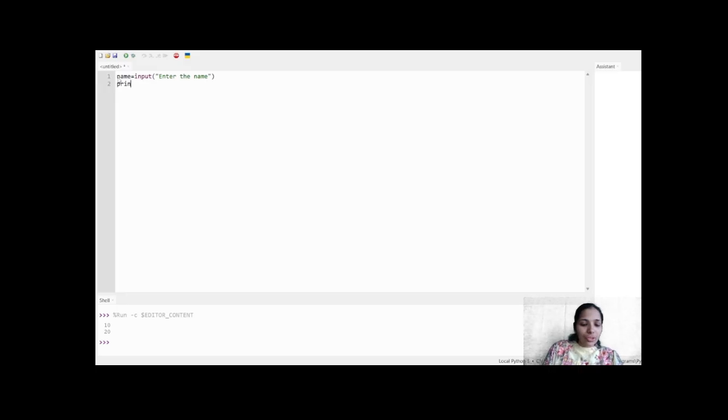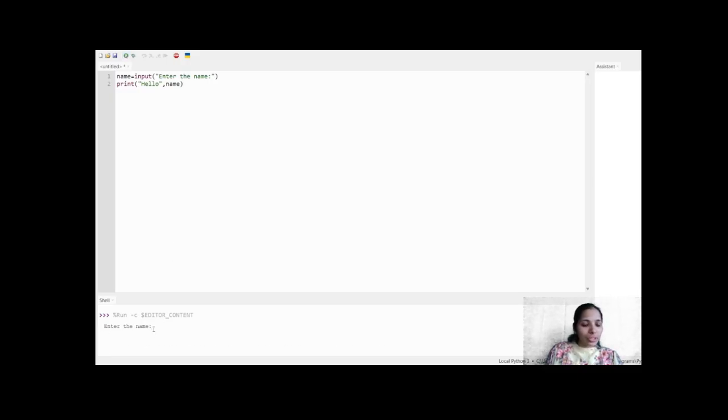And I would like to print hello and the name of the person who inputs the name. When I run this code, it's asking me to input the name of the user. So let's rerun it. The better way of coding is to add a message and put a colon.